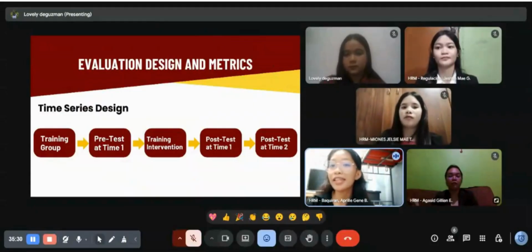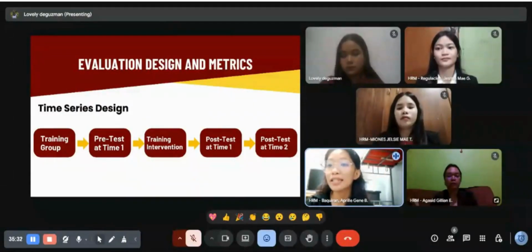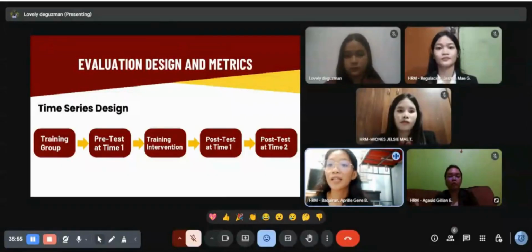Another kind is the time series design. In time series design, data is gathered multiple times both prior to and following training. We can see trends over time because of this design, so we can attribute the shift to the training program. For instance, if employee performance was steady prior to training but only began to increase after the training.